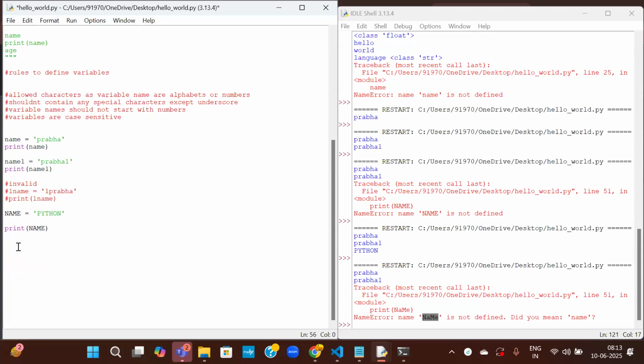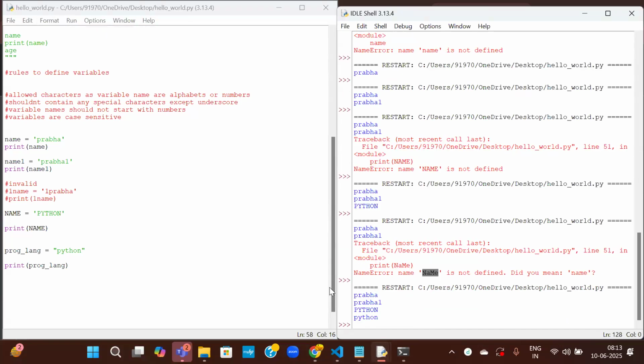So I told you underscores are allowed. Let me write it as programming_language equal to Python. So just print that. Print programming_language. Okay, this printed Python. Underscore is supported. Now let us try to use any other symbols.